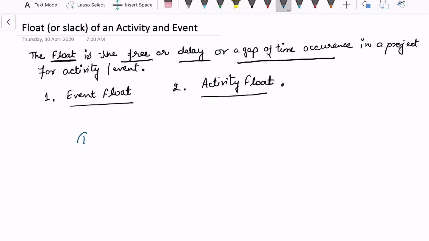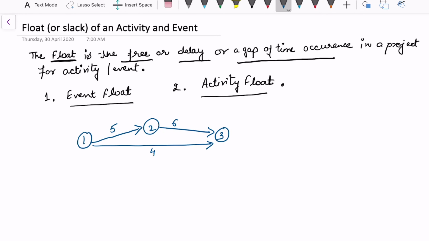Whenever we have a network representation, say for example, I take this representation in a network, and I associate certain times with these activities, and then let's say I am calculating the earliest and latest. In this case, the first is my earliest and the second is latest. So this means this node can be started by 5th day. This node, by looking at the earliest, takes 4 days, but the other takes 5 plus 6, so this takes 11 days. And latest is also the same, so this is 11. When I subtract back 11 minus 6, this is 5.